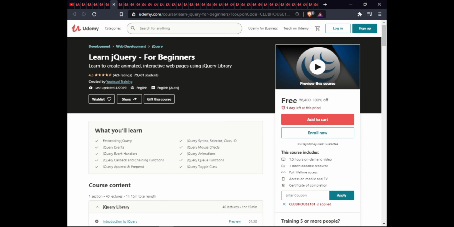The next course is Learn jQuery for Beginners. In this course, you will learn embedding jQuery, jQuery syntax, selectors, class and ID, jQuery events, mouse effects, animation, event handlers, callbacks and chaining functions, queue functions, append and prepend, and toggle. This course has 1.5 hours of on-demand video, 1 downloadable resource, full lifetime access on mobile and TV, and certification of completion.